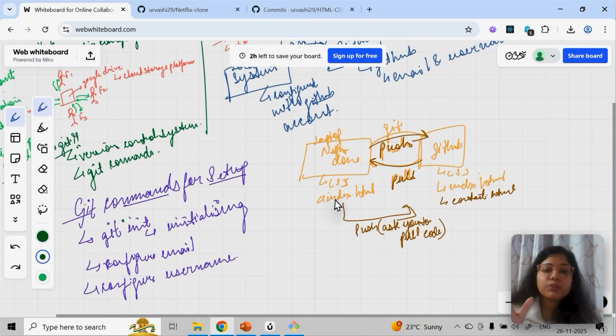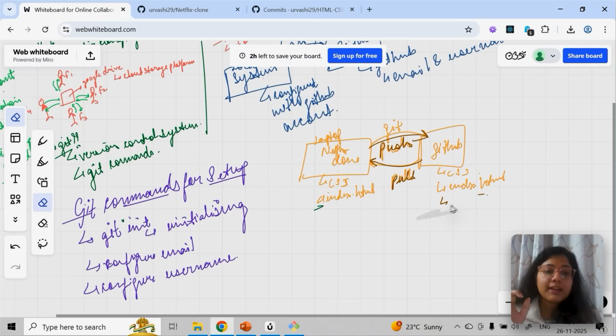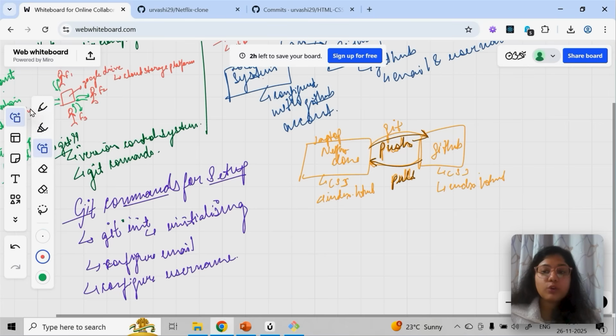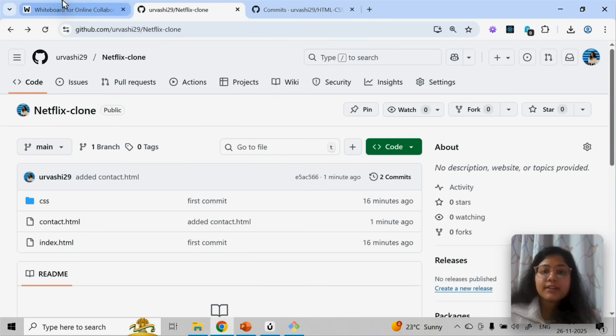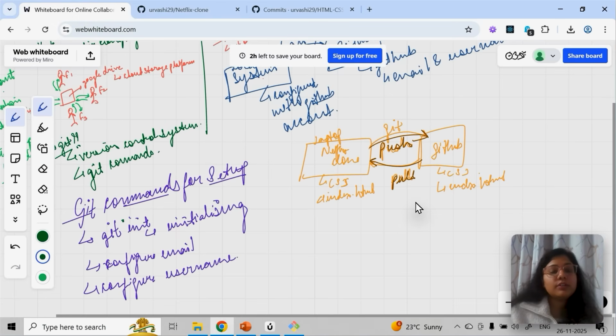I have already pushed something to this GitHub repo. Now I can make the changes in local, and then again push it to GitHub. If you try to add something directly to GitHub, not through these commands from local, like directly uploading a file here, then your local and your GitHub are not in sync. Then you have to do pull. That's not a problem. You do the pull, and then you can push the code.